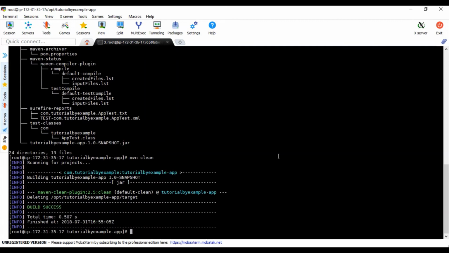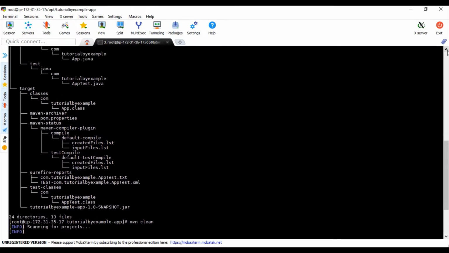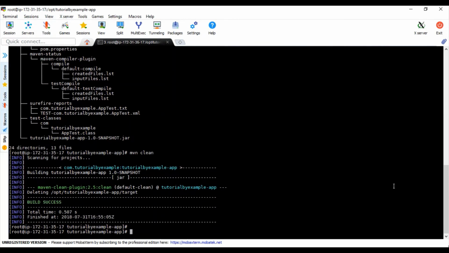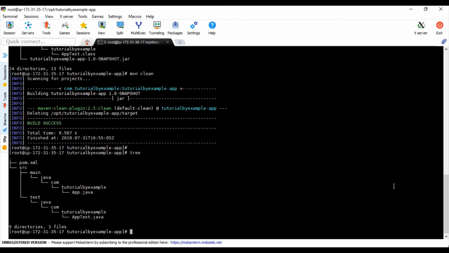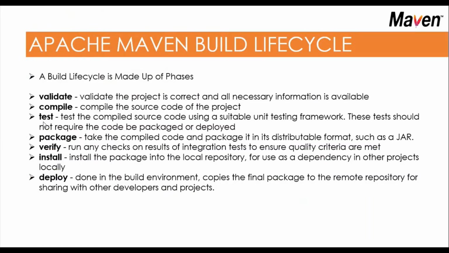With the help of the clean command, it will delete all files except your source files, especially the target folder. If you see, the target folder was there, but after running clean, the target folder is removed. Only the source files remain. So clean will clean the target folder here. So we go through clean first.